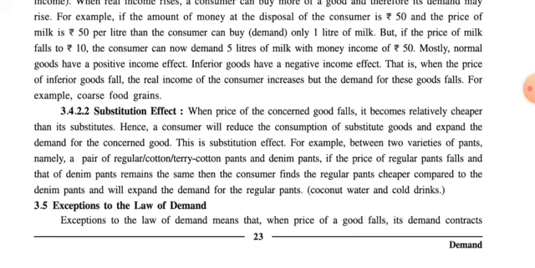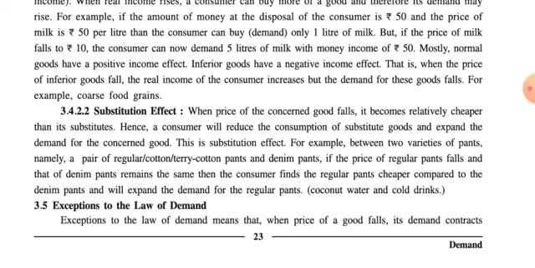Now let us discuss example number 2. For example, between two varieties of trousers, namely a pair of regular cotton or terry cotton pants and denim pants. Basically, the formal clothes which your teachers wear most of the time in your school are regular or terry cotton pants, while denim pants are jeans-type pants. If the price of regular pants falls and that of denim pants remains the same, then the consumer finds the regular pants cheaper compared to the denim pants and will expand the demand for the regular pants.